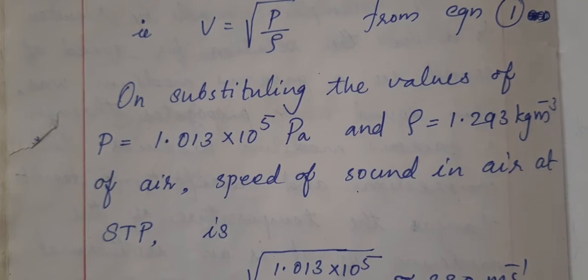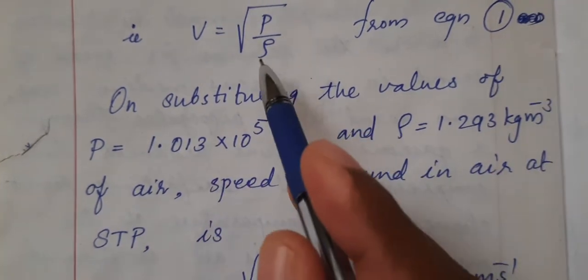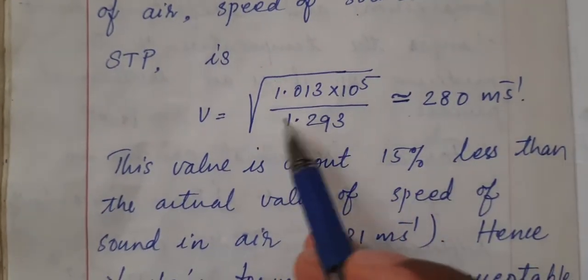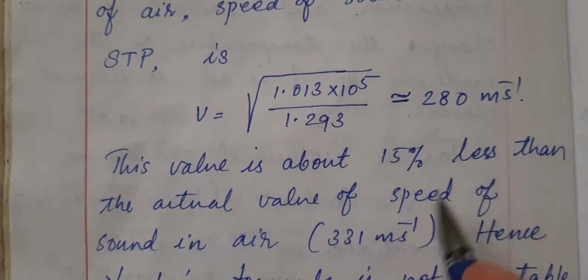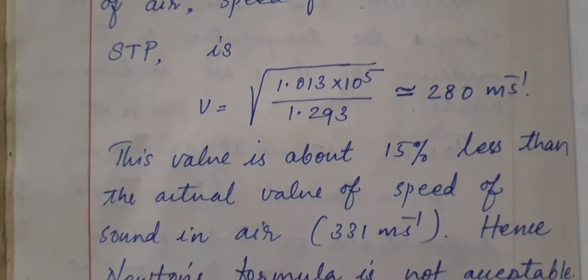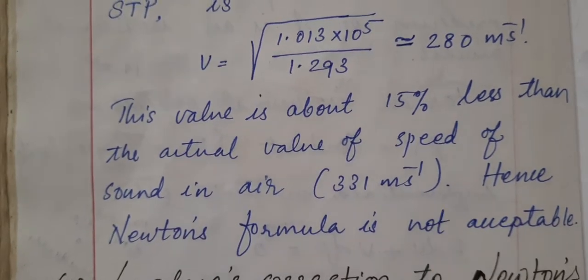And upon substituting the values in the equation V is equal to root P by rho, he got an answer of 280 meter per second. And we told it was not the observed value, which was 331 meter per second. So we told this Newton's formula was not acceptable.